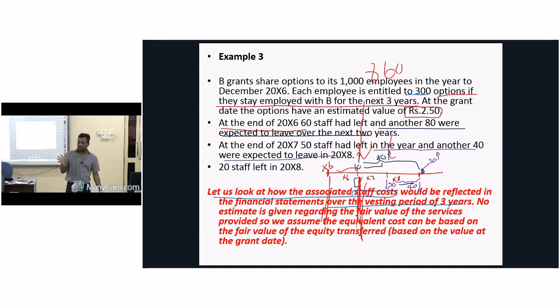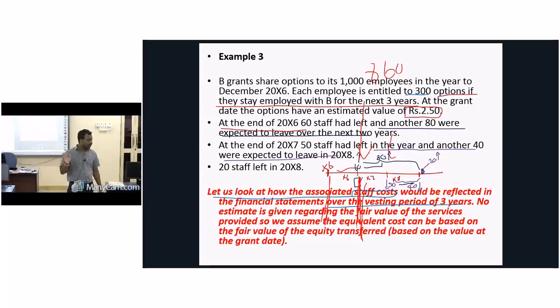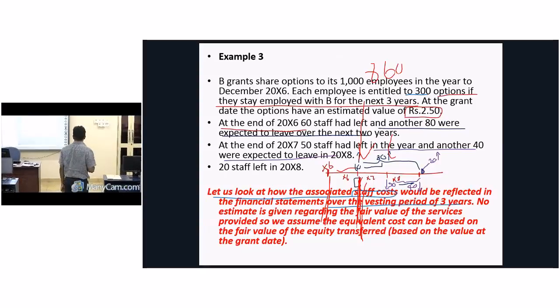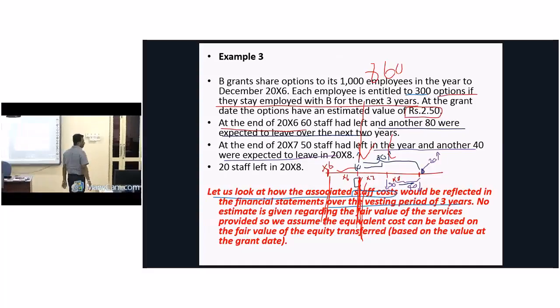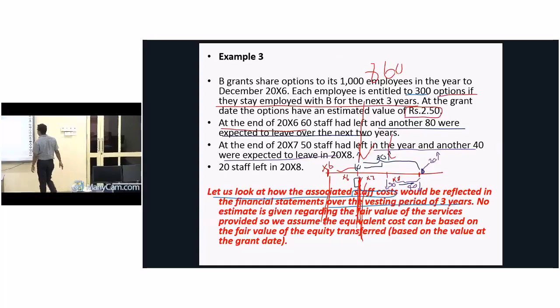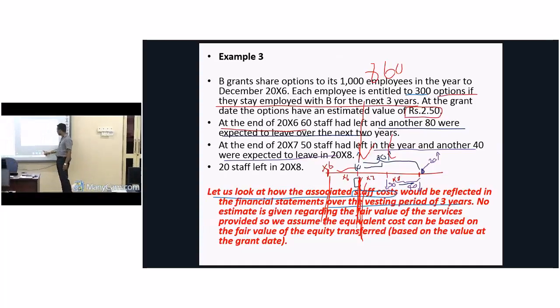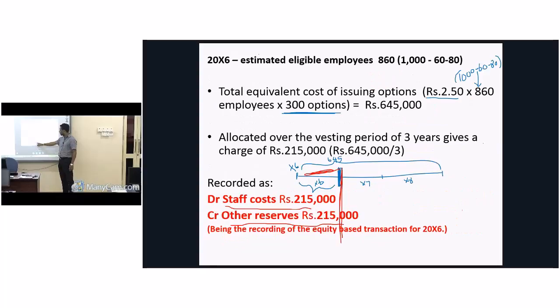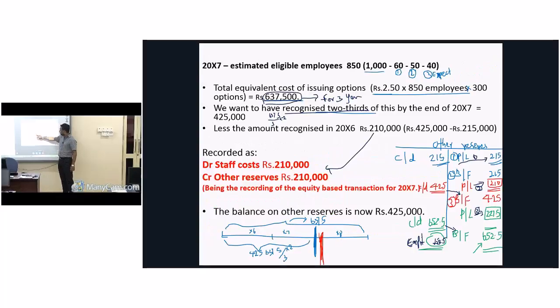We have a total of 1000, already 60 left, another 50 at the end of year 2, and another 40 at the end of year 3. Altogether it will be 150. Then 1000 minus 150 means I have only how many employees at the end of year 3 according to the year 2 estimates. Now we make all these estimates somewhere here at the end of year 2, right?